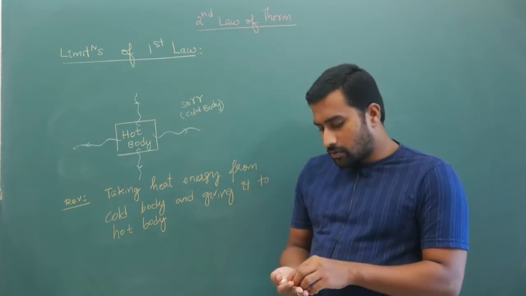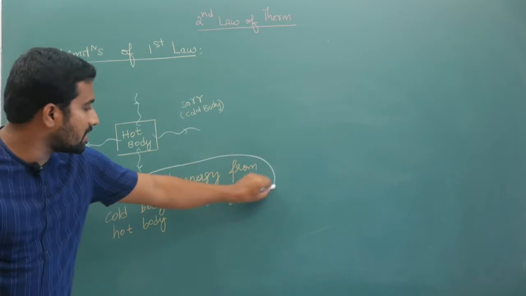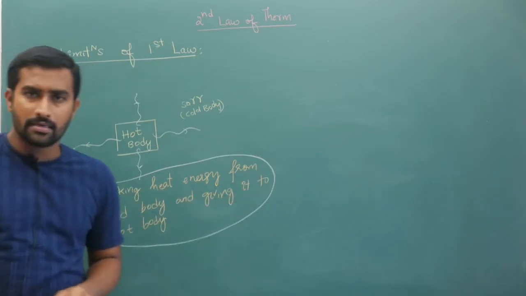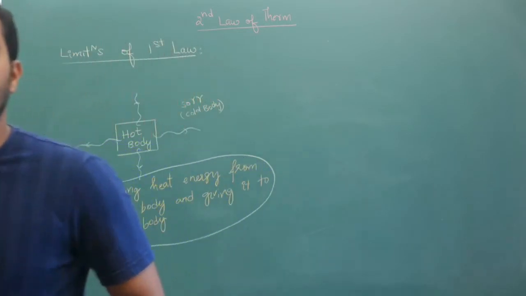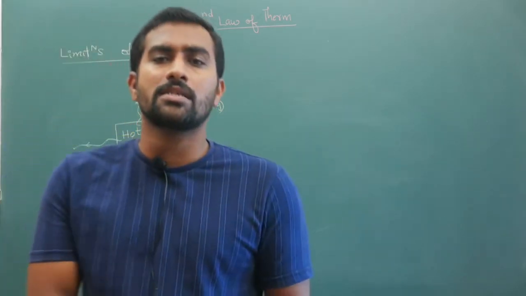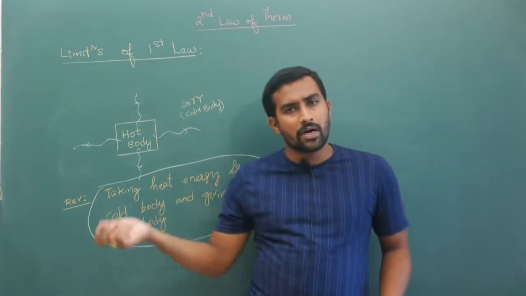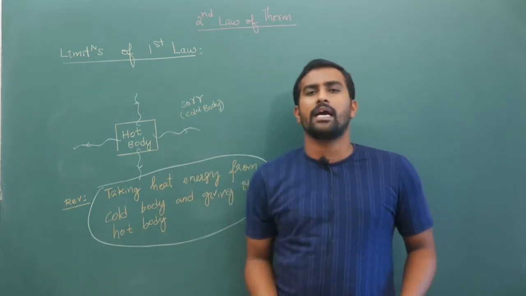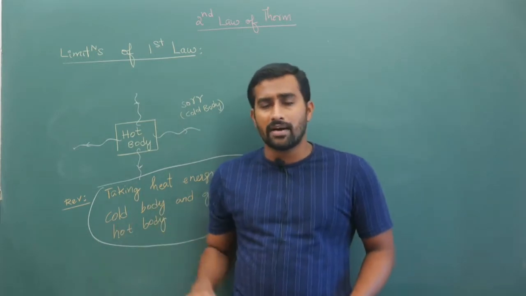Now, if you ask me, is this process that I have written here valid? According to the first law of thermodynamics, this reverse process is valid, and it is correct because conservation of energy is being satisfied.